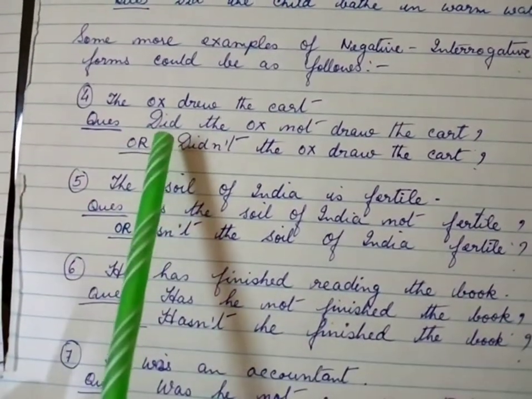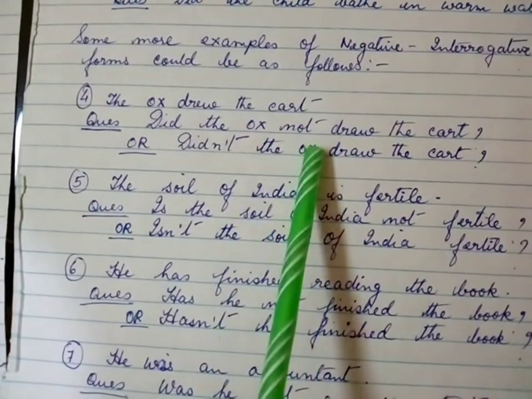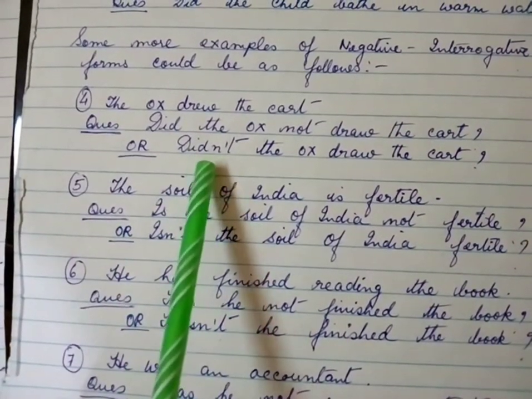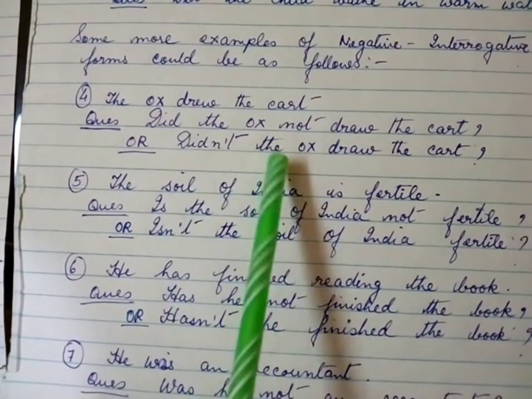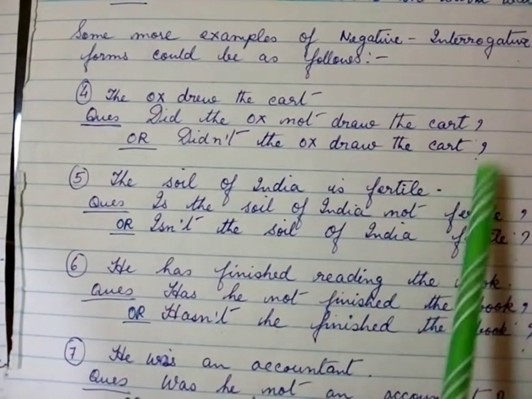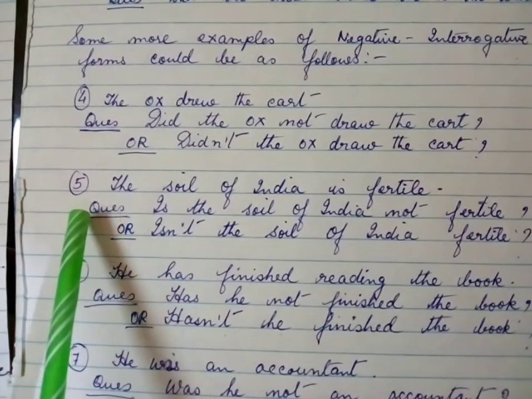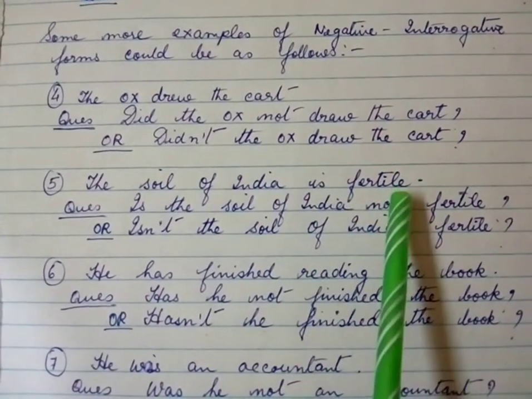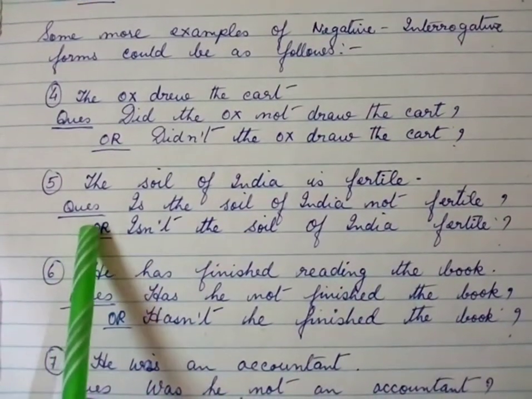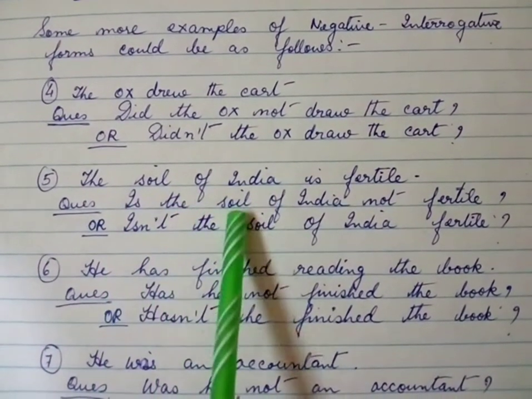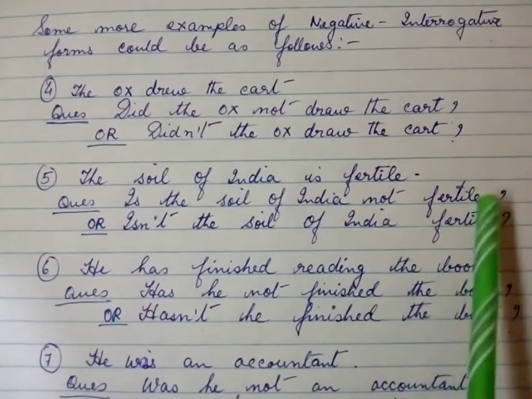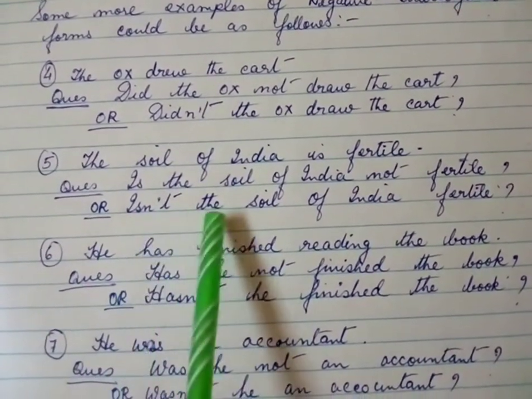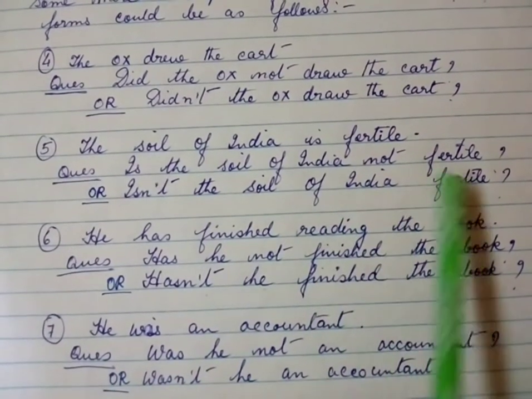Question, did the ox not draw the cart? Or in the contracted form, didn't the ox draw the cart? Next sentence, the soil of India is fertile. The question, is the soil of India not fertile? In the contracted form, isn't the soil of India fertile?